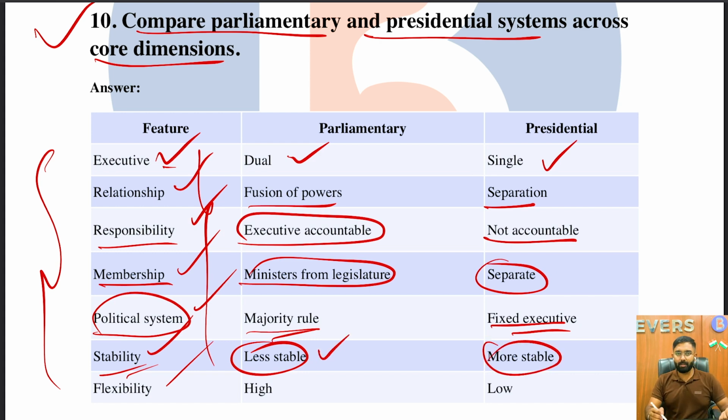Less stable, why? Because if the particular political party fails to prove its majority on the floor, the government collapses. Even if the prime minister advises the president to dissolve, the government collapses. Even if any particular important bill, like a money bill, does not pass or fails, the government should dissolve. So a lot of things are there. That's the reason why stability is more in the presidential system rather than the parliamentary system.